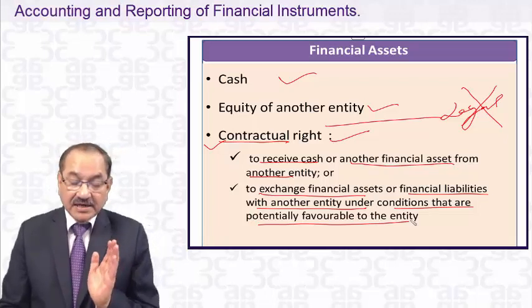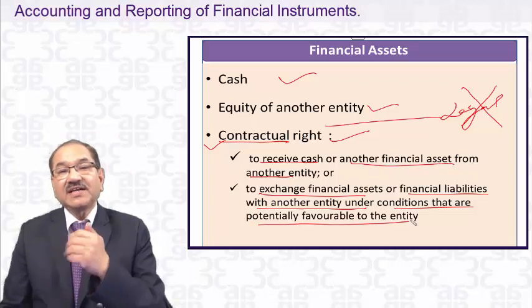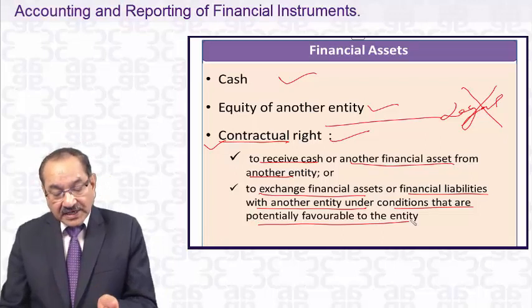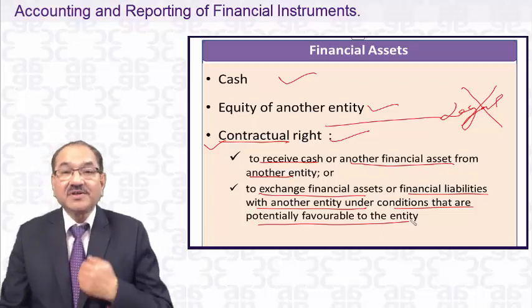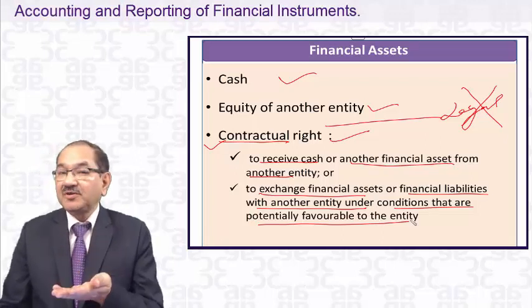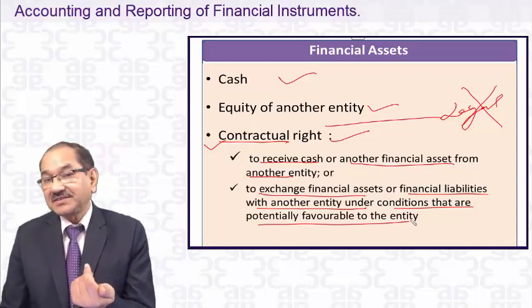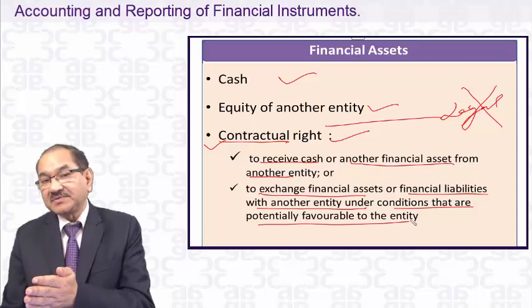So it is favorable, because by giving 500 you are getting 700. That is the exchange of financial assets with another entity under conditions potentially favorable to you, because you will be getting 200 more. So that 200 is a financial asset. So it's potentially favorable terms.